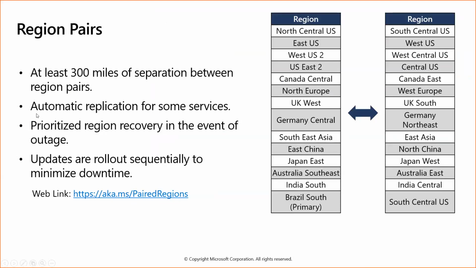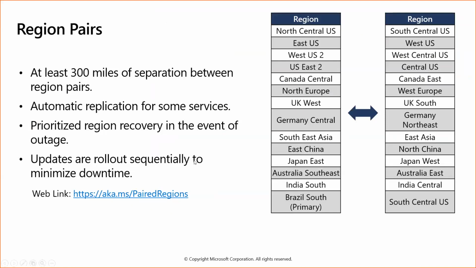Similarly, there will be automatic replication of some services. Say, for example, we deployed one application in region 1, so automatically that same service will be deployed in region 2. Prioritized region recovery in event of outage. Outage means there is some issue and the data center is out of work. So if there is a region pair, the second region will come up and start working when region one is down.